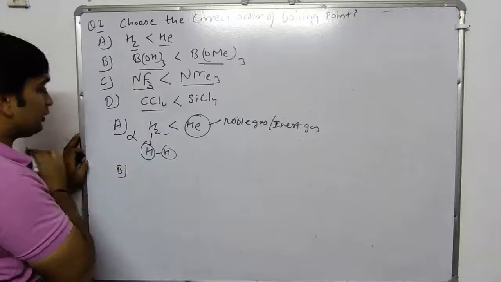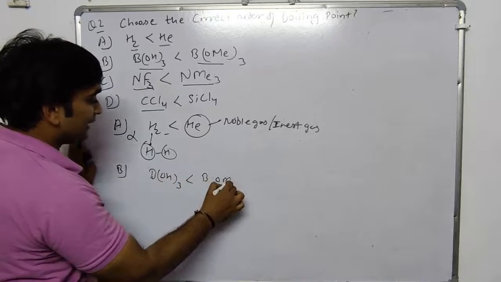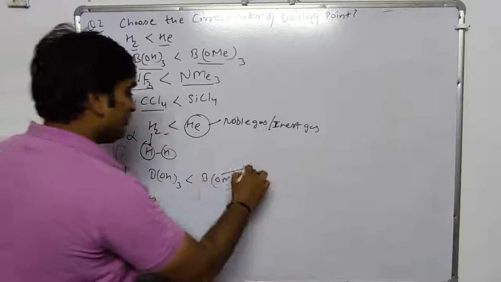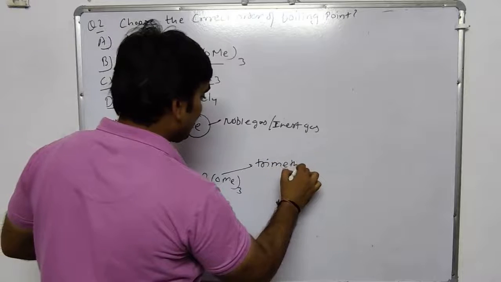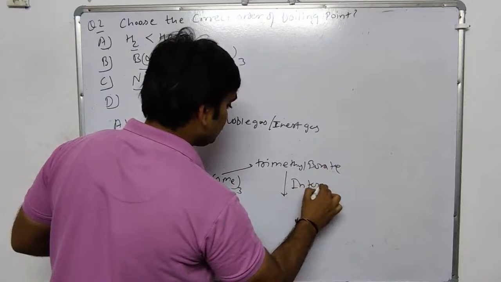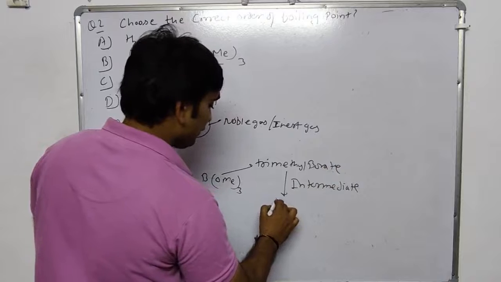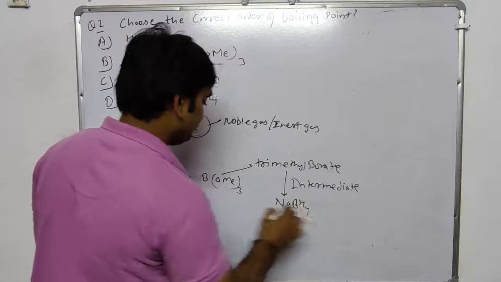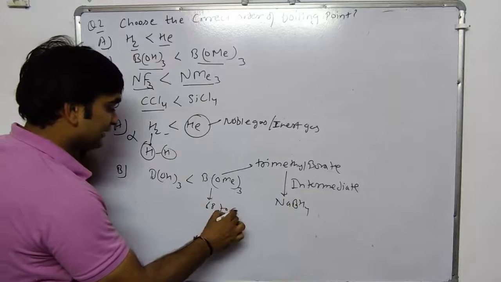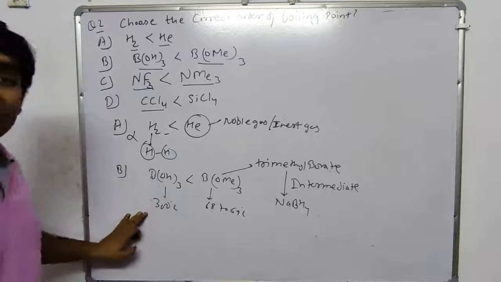Now we discuss option B. Boric acid is less than trimethyl borate. In this option, trimethyl borate is an intermediate compound in the preparation of sodium borohydride. Now its boiling point is 68 to 69 degrees centigrade and the boiling point of boric acid is 300 degrees centigrade. So it is an incorrect option.